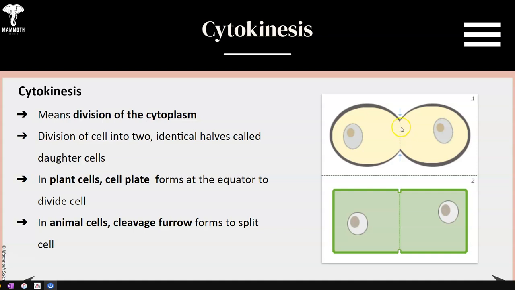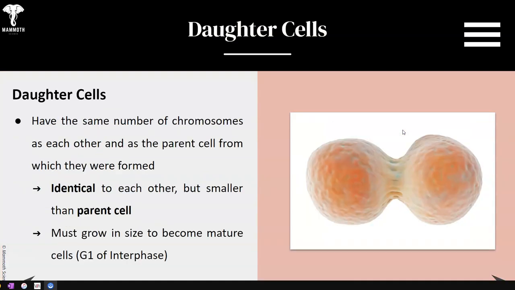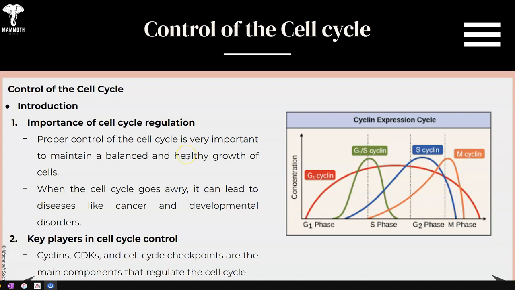Animal cells don't have a cell wall, but they have what is called a cleavage furrow. This cleavage furrow helps split the cell. So make sure you understand the difference between how plant cells and animal cells undergo cytokinesis. And then you have two complete daughter cells at the end. Once this connection is broken, they have the same number of chromosomes, so they are identical to one another, but a little smaller in size than the parent. So they must grow to become mature cells in G1 of interphase.